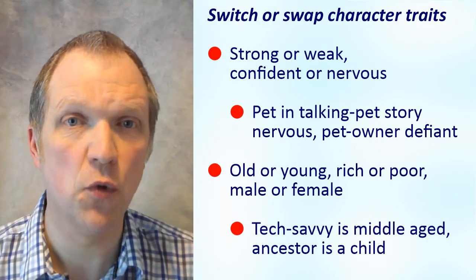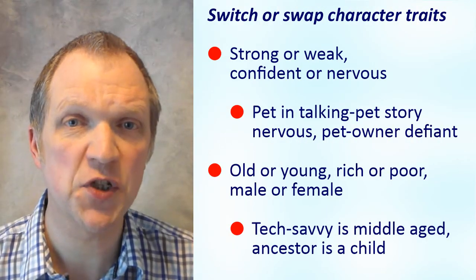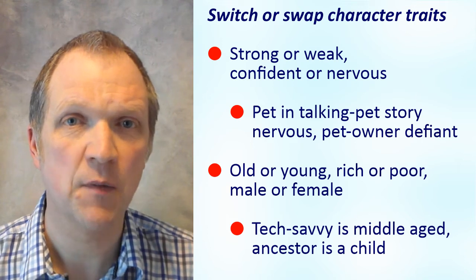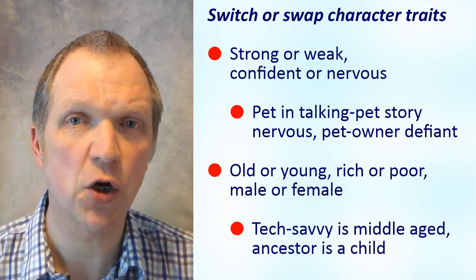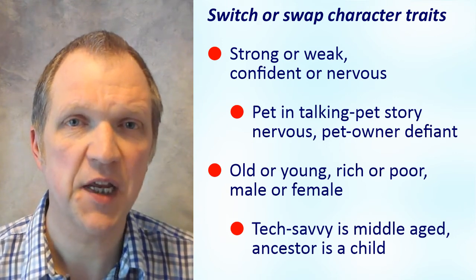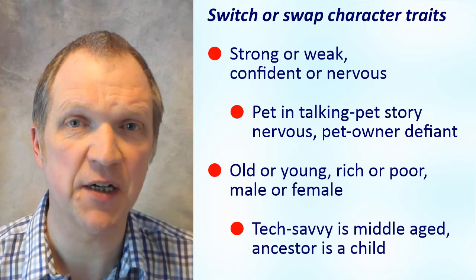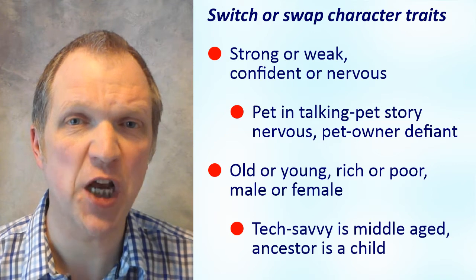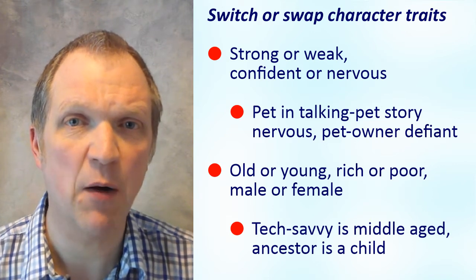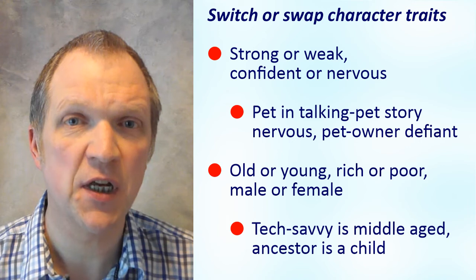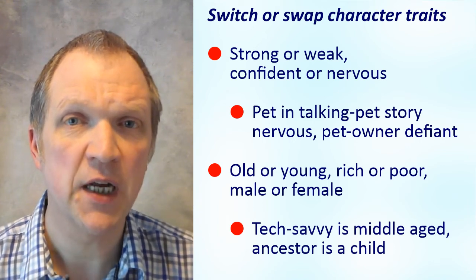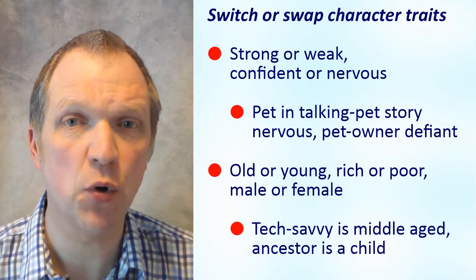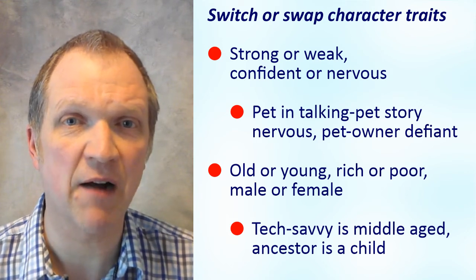Another way to create more story ideas is to switch or swap your characters' traits or details. For example, if your characters are strong, make them weak. If they are confident, make them nervous. Thinking back to the talking pet story idea again, currently the pet has the upper hand and its former owner feels shame and remorse. Changing this power balance by making the pet nervous and the owner defiant changes the outcome of this story. Alternatively, swap old and young characters, rich and poor characters, or male and female characters.